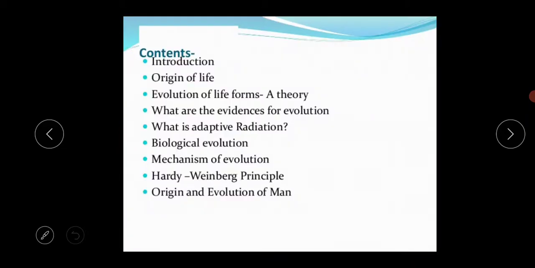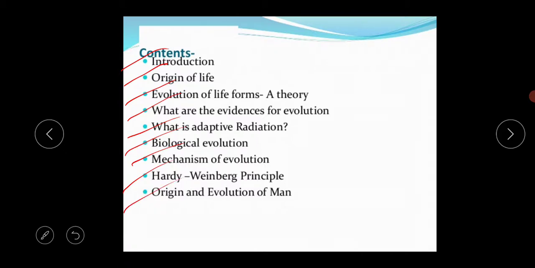First you should know what you have to study from this chapter. The first thing is the introduction, second is origin of life, next evolution of life forms a theory, what are the evidences for evolution, what is adaptive radiation, what is biological evolution and the concept of biological evolution, next mechanism of evolution, next the Hardy-Weinberg principle, and the last one is origin and evolution of man.